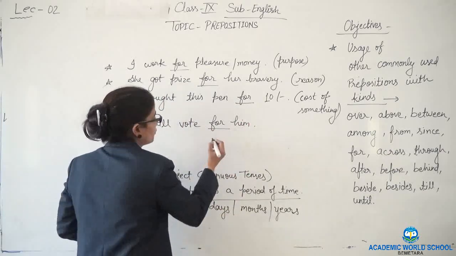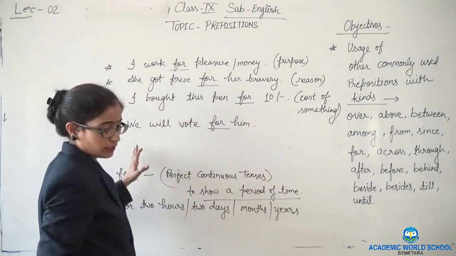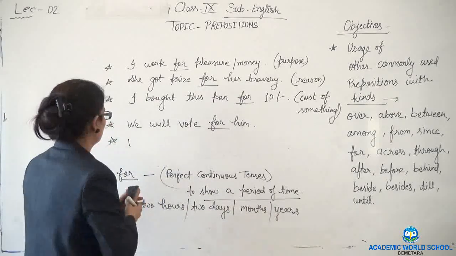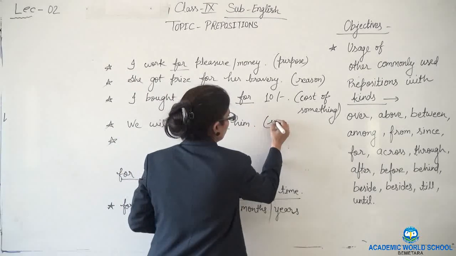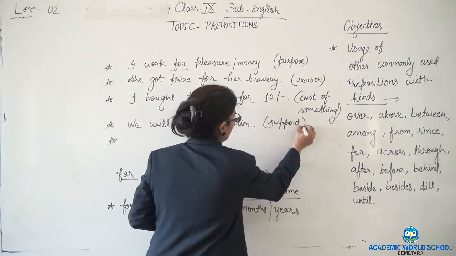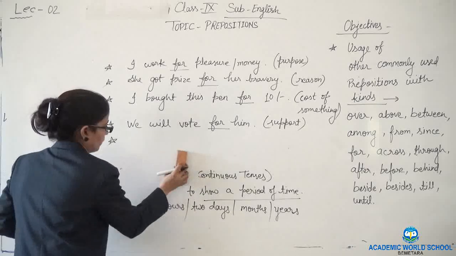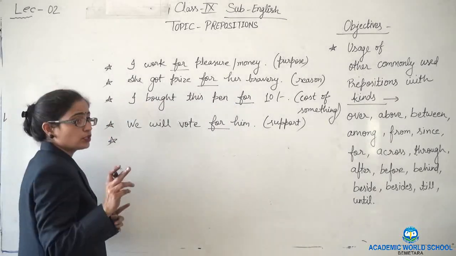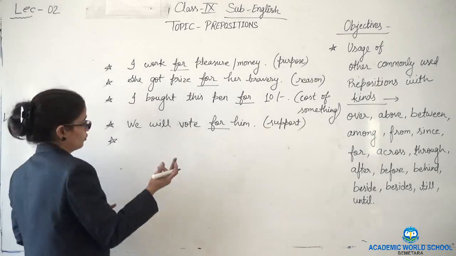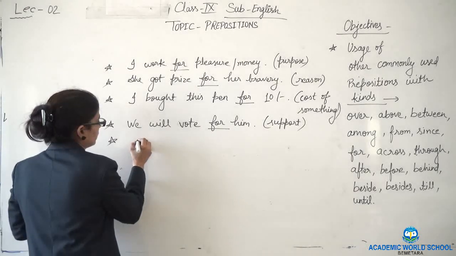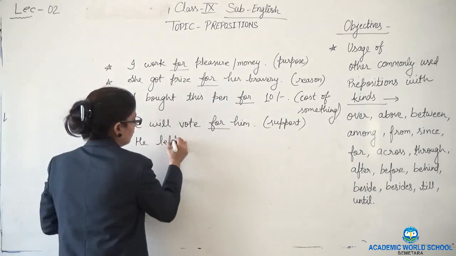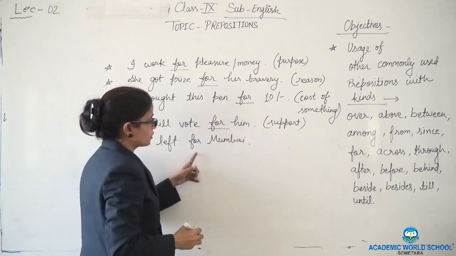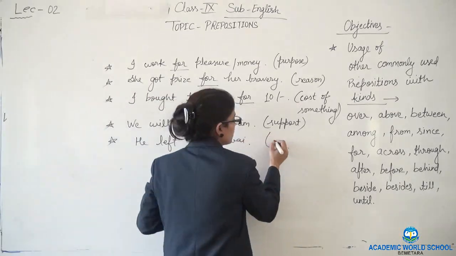So here this is showing support. One more example. And it will show us the destination also. How will it show? He left for Mumbai. So here this is showing a place which is the destination.